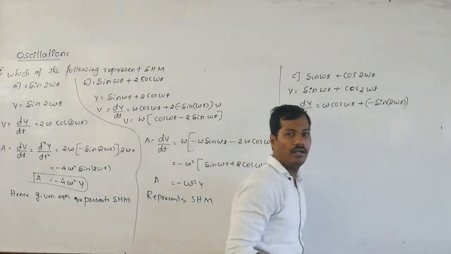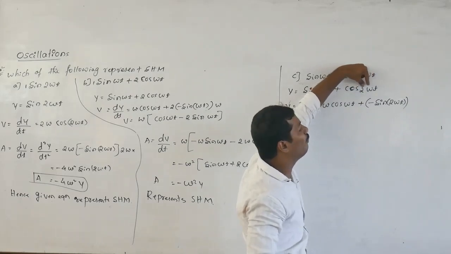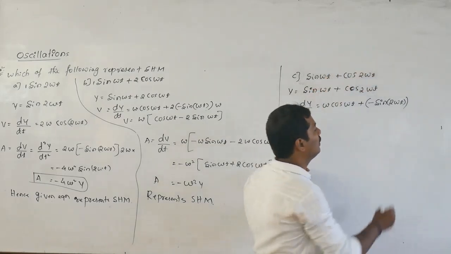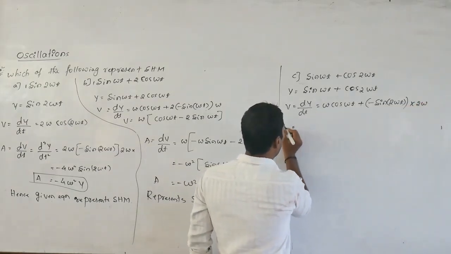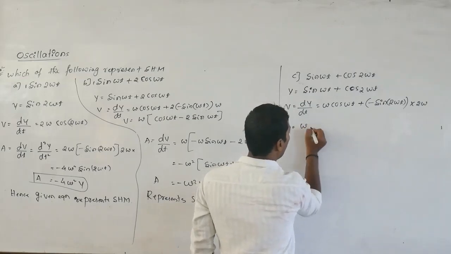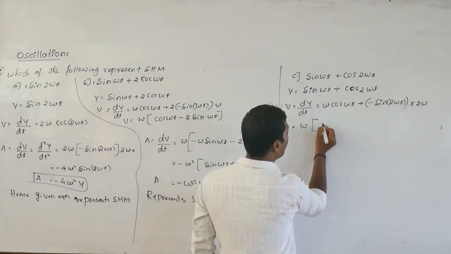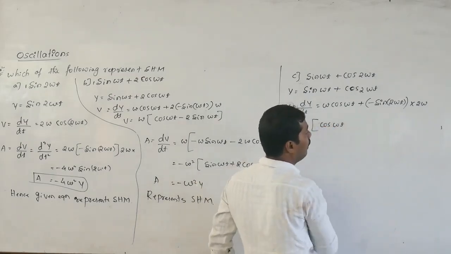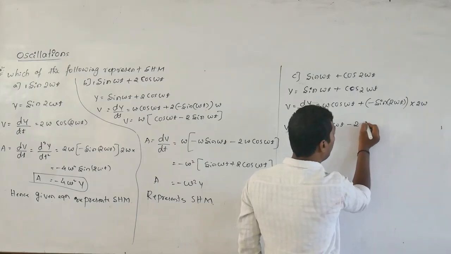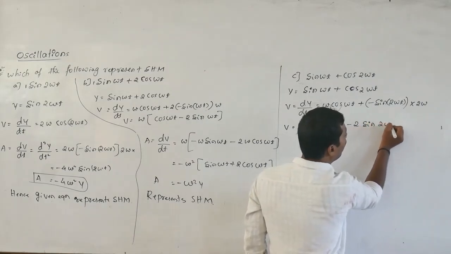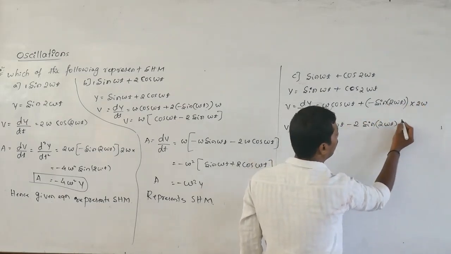Okay. Then the coefficient of t. Coefficient of t is 2 omega here. So all are constants, and again we have to take here 2 omega. Then v is equal to omega into cos of omega t, omega is common here, plus into minus becomes minus. The coefficient 2 becomes 2 into sin of 2 omega t. Don't take this angle, this 2 is common. Okay, here 2 is there.